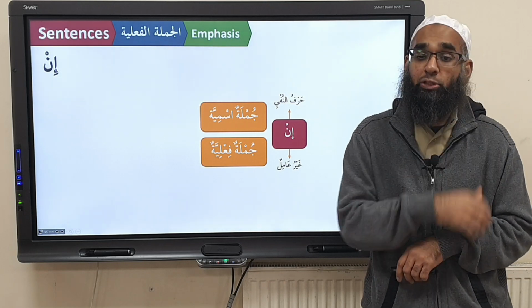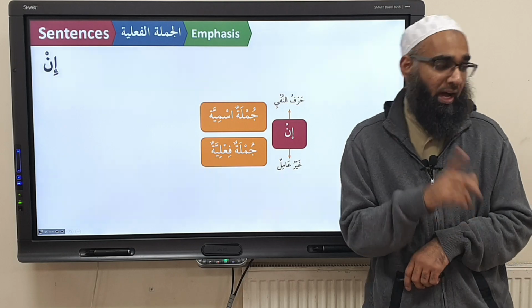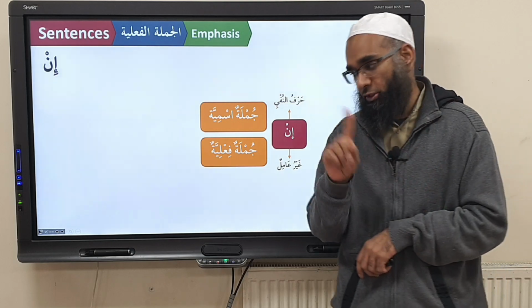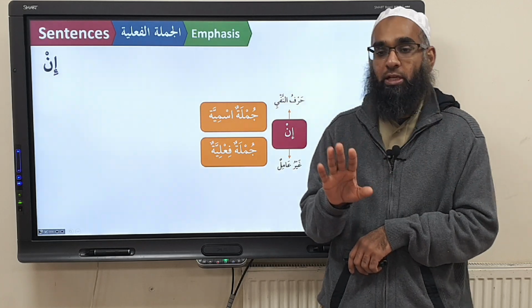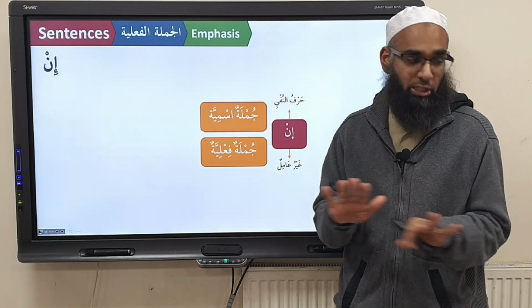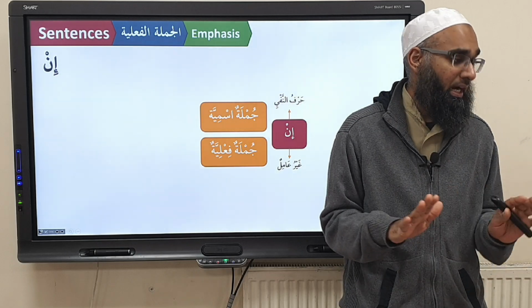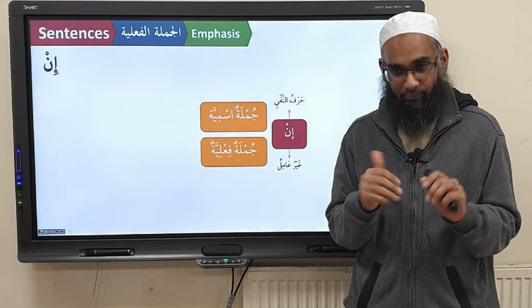What do amil and ghayr amil mean? Does it cause change to the i'rab of the words after it? Amil is a governing particle, it causes change. Ghayr amil means a non-governing particle, it does not cause any change. When in comes, it will not cause any change to the i'rab or the harakat of the words after it. Got it?